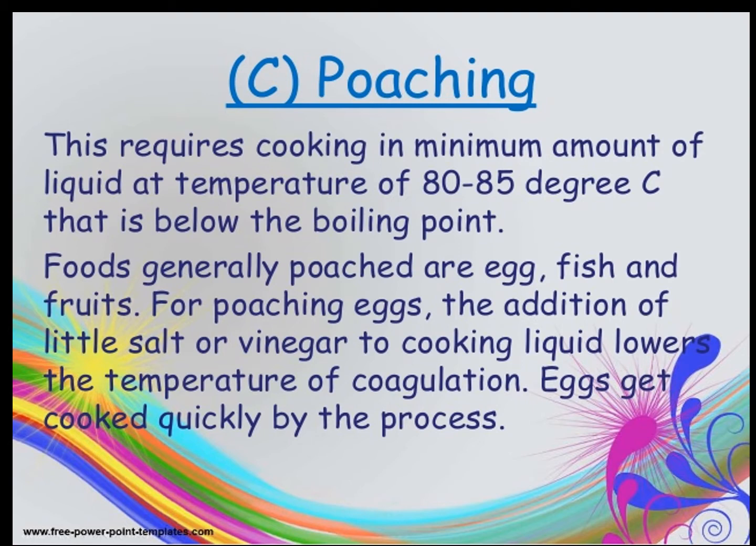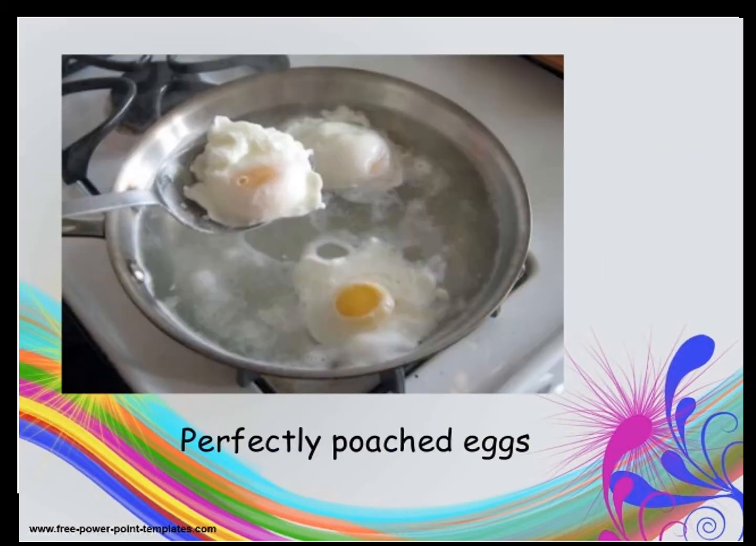Foods generally poached are eggs, fish, and fruits. For poaching eggs, the addition of a little salt or vinegar to the cooking liquid lowers the temperature of coagulation. Eggs get cooked quickly by this process. And this picture shows perfectly poached eggs. The water is at a temperature of 80 to 85 degrees Celsius, and the eggs are immersed into this hot water, and the eggs get poached.